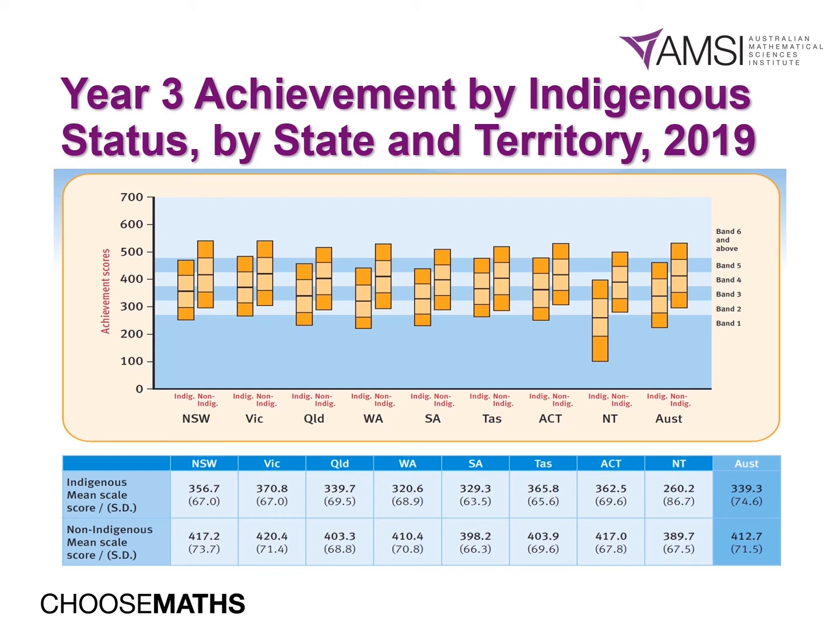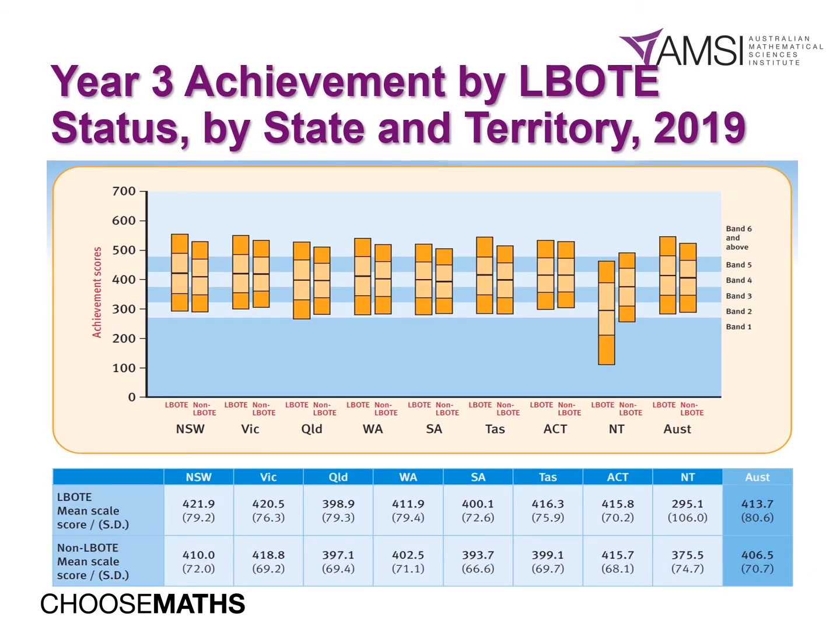Here we'll look at the achievement of Indigenous to non-Indigenous students in Year 3. What is that data telling us and what do you notice about it? This data is representing the achievement of Year 3 students with a language background other than English, also making the comparison to non-language backgrounds other than English. So just by looking at that data, identifying what it's showing us.